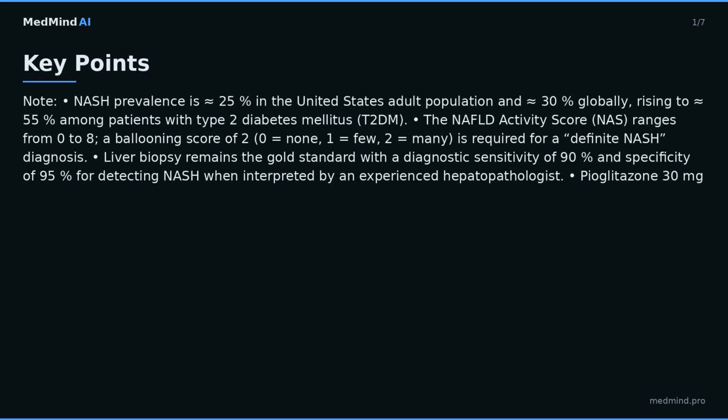The 5-year liver-related mortality for patients with NASH-related cirrhosis is almost equal to 10% versus almost equal to 2% for non-cirrhotic NASH, NHANES 3 linkage. Semaglutide 0.5 mg subcutaneously weekly, titrated to 1 mg weekly, resolves NASH in 59% of patients with T2DM, STEP NASH trial, NNT equals 2. The AASLD-EASL Joint Guideline, 2023, recommends a stepwise approach.